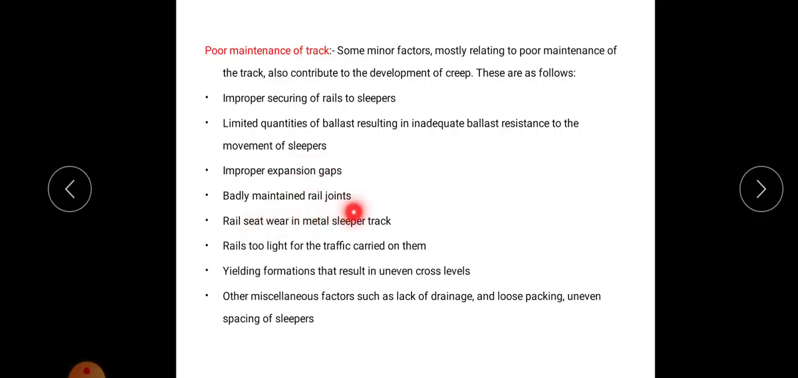If the rail joints are badly maintained, there will be development of creep. Then rail seat wear in metal sleeper track. Then rails too light for traffic carried on them. If they are too light, it may lead to longitudinal movement of the rails, which leads to creep. Then yielding formations, that result in uneven cross levels. Yielding formations will also create creep. Then other miscellaneous factors like a lack of drainage, loose packing, uneven spacing of sleepers, etc. So these are minor causes of development of creep.